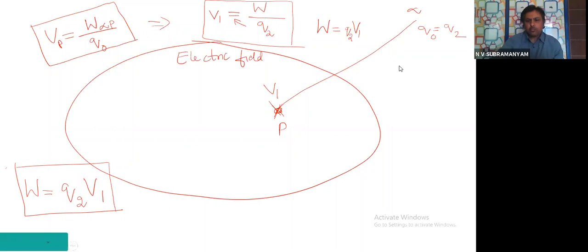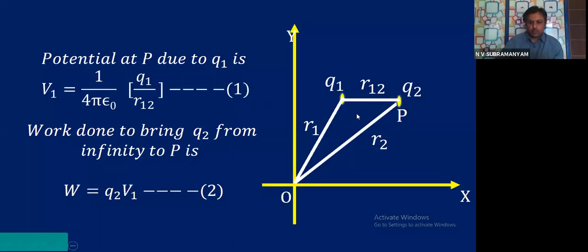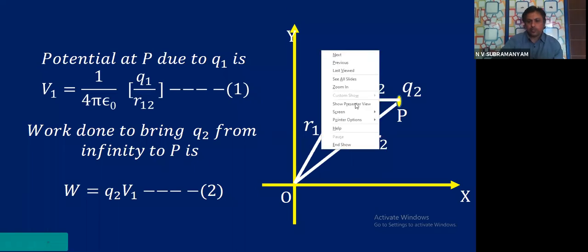Let me put them in a straight line to all of you. Which formula have I used? The potential at a point formula. I am writing here so that the explanation will be clear.